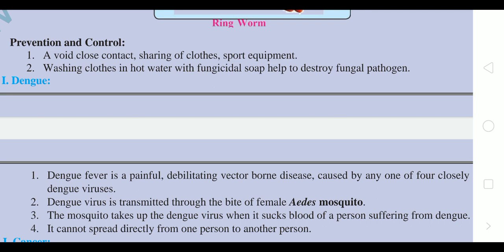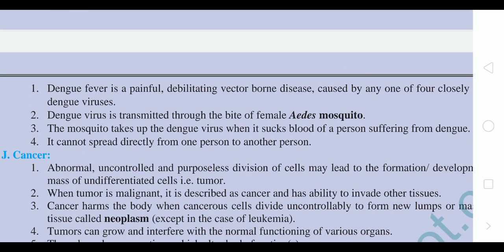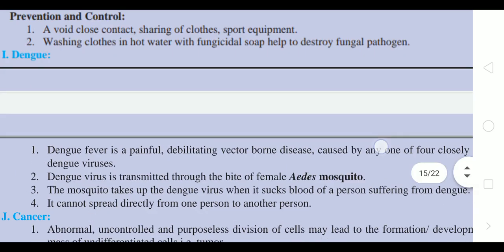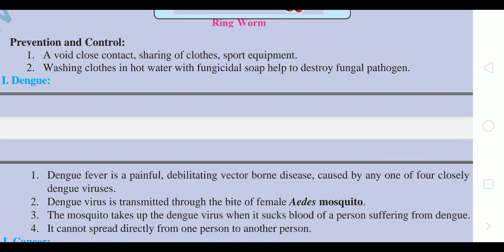The virus is transmitted from one person to another with the help of a vector mosquito, the female Aedes mosquito. The mosquito takes up the dengue virus when it sucks blood of a person suffering from dengue and reaches another person, but it cannot spread directly from one person to another person.